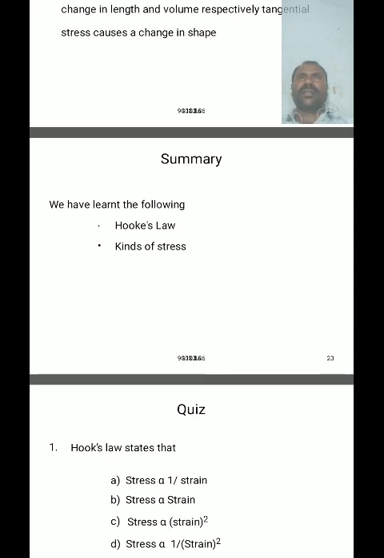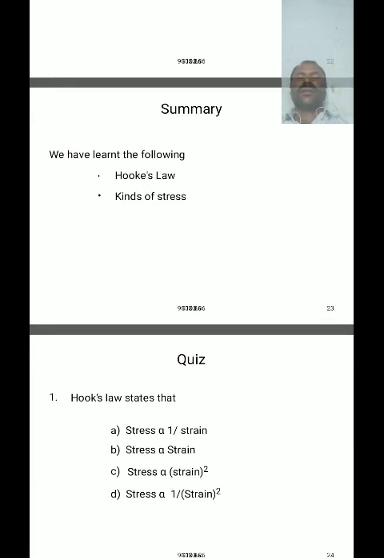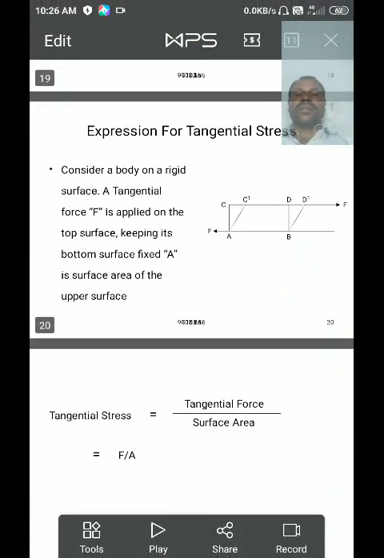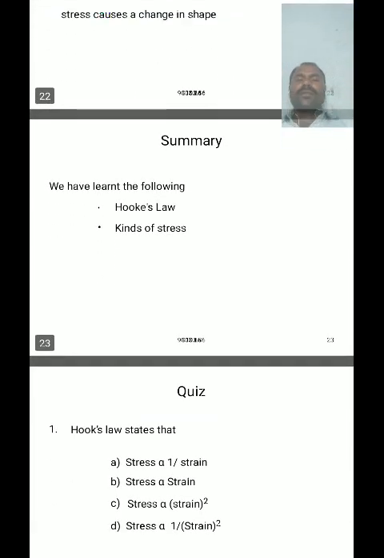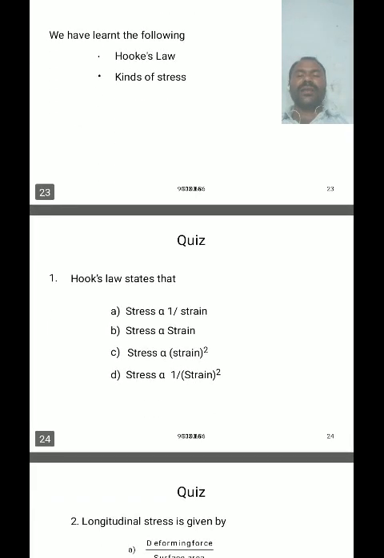Normal stress causes changes in the size of a body, but only the tangential or longitudinal, sorry, parallel stress causes changes in the structure of a body. In this example, square ABCD becomes parallelogram ABC'D' after application of a longitudinal or parallel stress. Now, what does Hooke's law say?